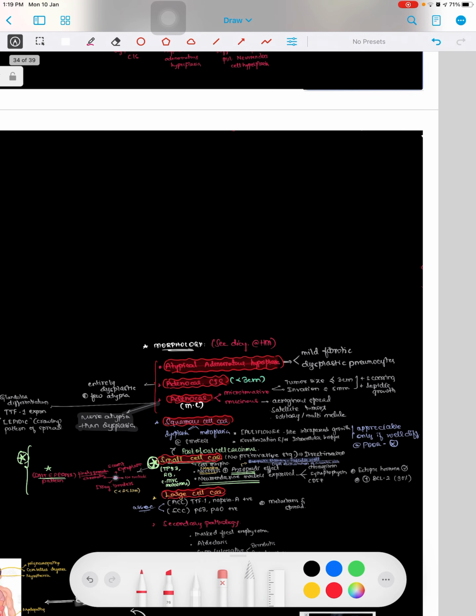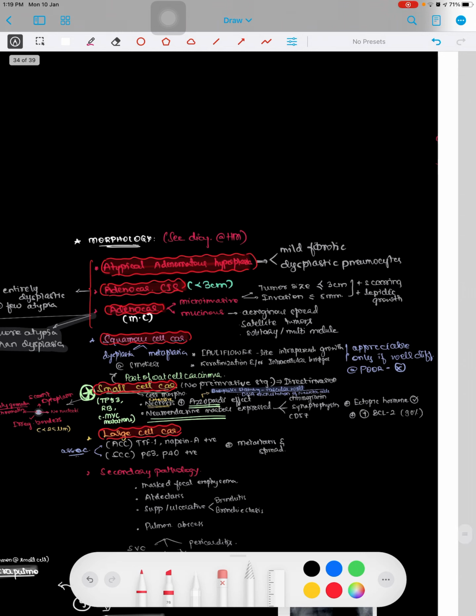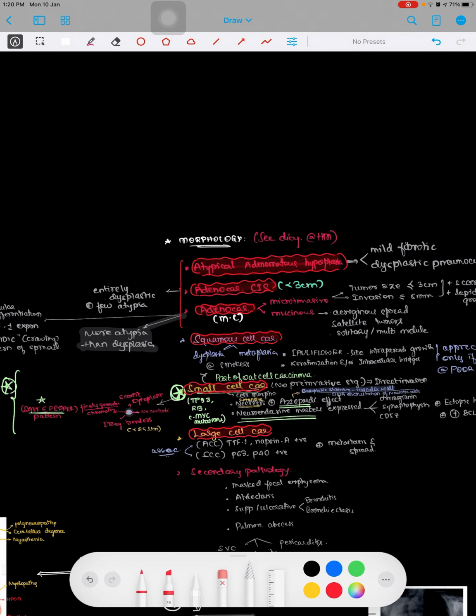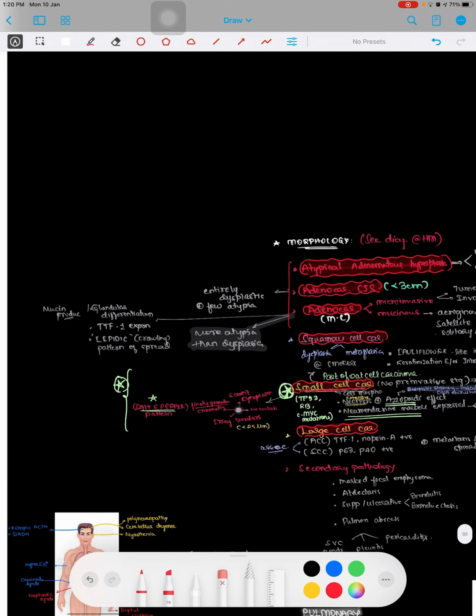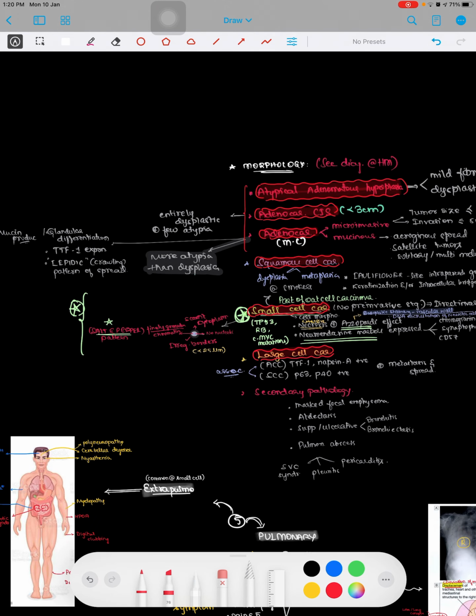Coming to morphology. In morphology, just remember 3 or 4 points, that should be sufficient, because this is not pathology paper, it is medicine paper. So for squamous cell carcinoma, there will be cauliflower-like growth with keratinization seen. In case of small cell carcinoma, there will be Azzopardi effect, and there will be salt and pepper pattern on histology. And remember that small cell carcinoma is a part of oat cell carcinoma, and adenocarcinoma shows mucinous pattern also. So it will be having a lepidic growth, and there will be glandular differentiation seen because of the mucin production. Got it, that should be sufficient for morphology.